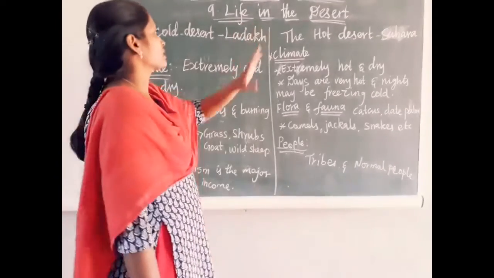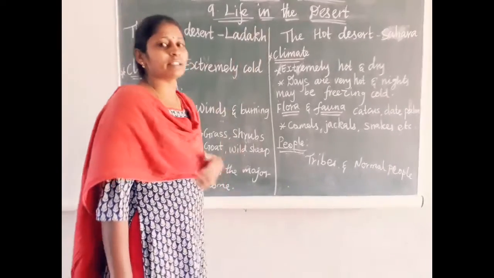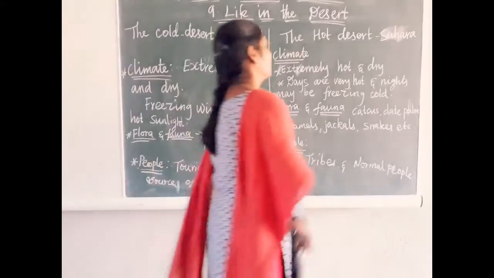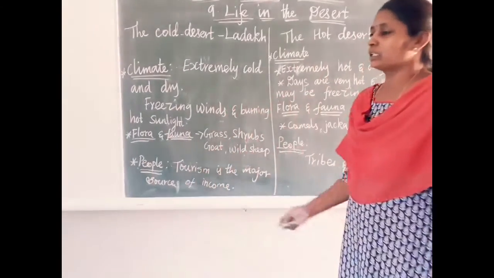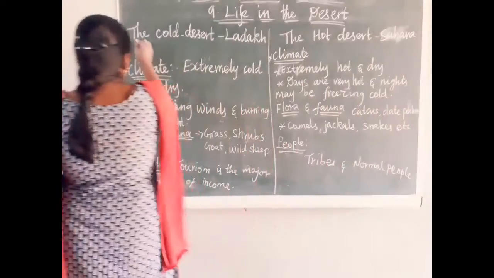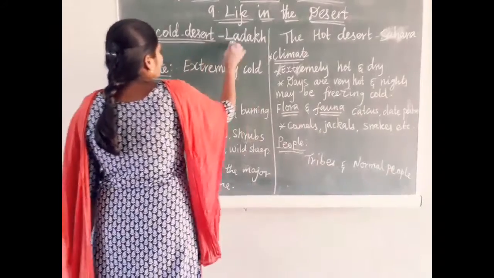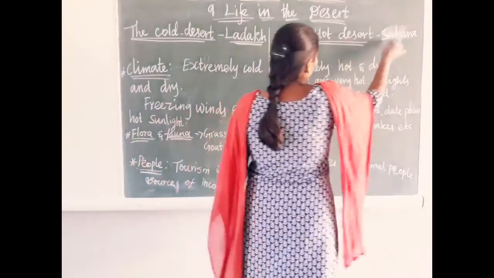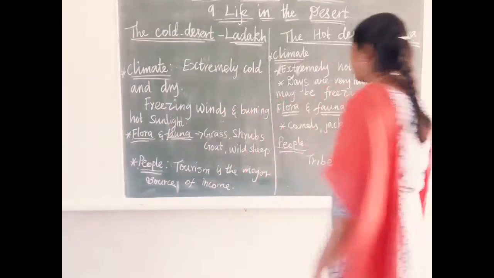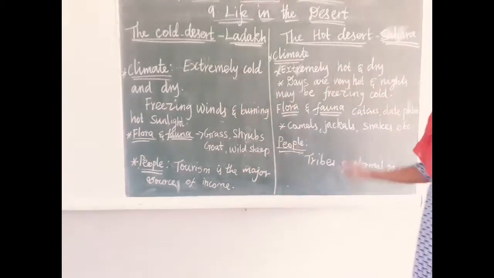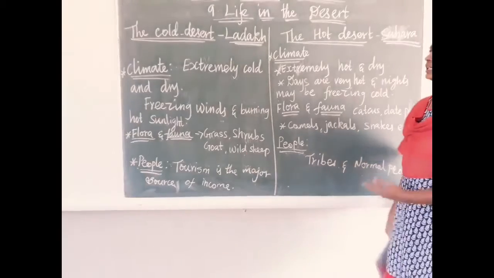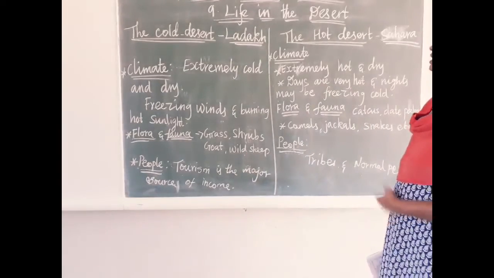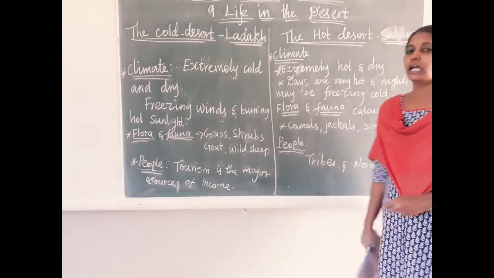Next we are going to discuss the 9th lesson, life in the desert. In that lesson we are going to compare two deserts. One is the cold desert located in Ladakh. The other is the hot desert, which is located in the Sahara, in the African continent. Ladakh is in India, in Asia, and the Sahara desert is in Africa.